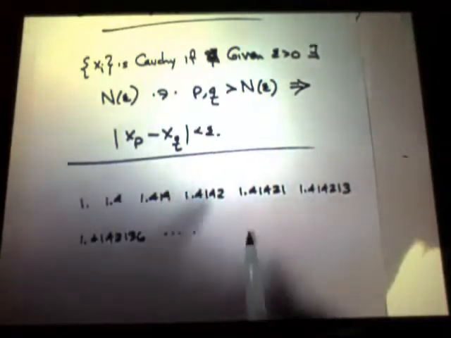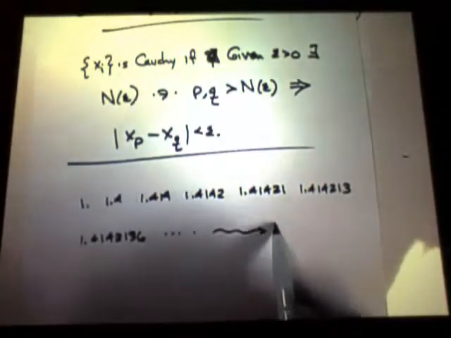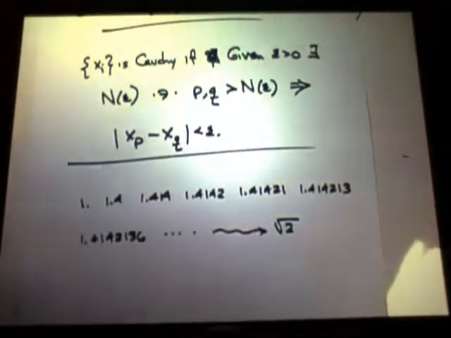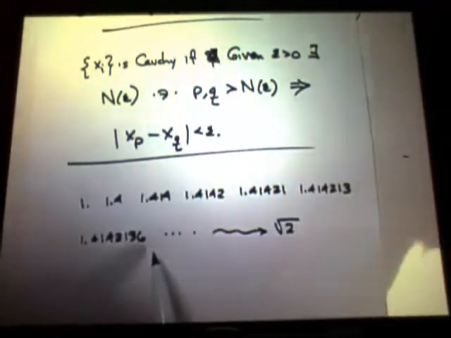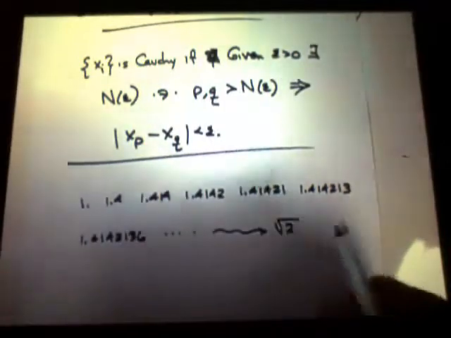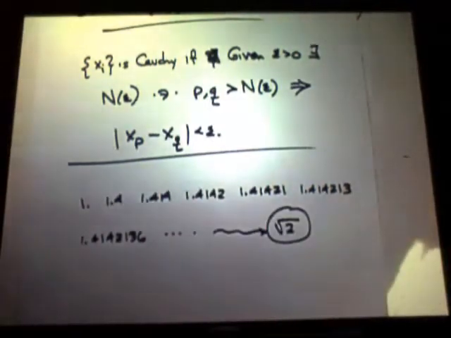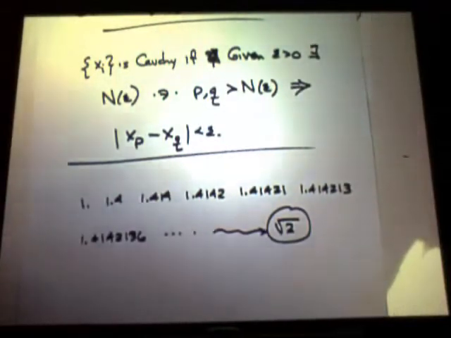All right. What does this converge to? The square root of 2, which is not a rational number. Landau takes the entire sequence of rationals and defines it to be the square root of 2. So the real numbers are built from the rationals.